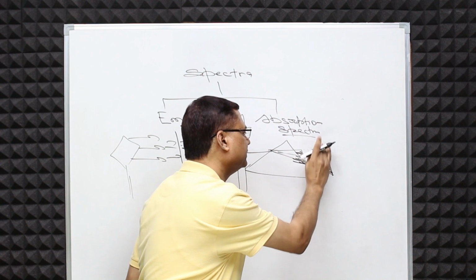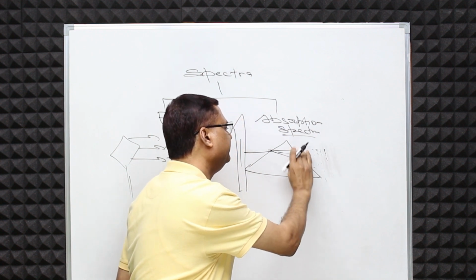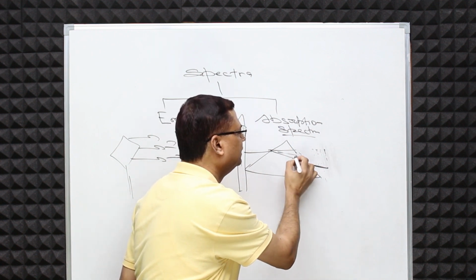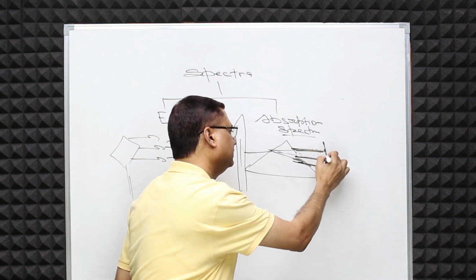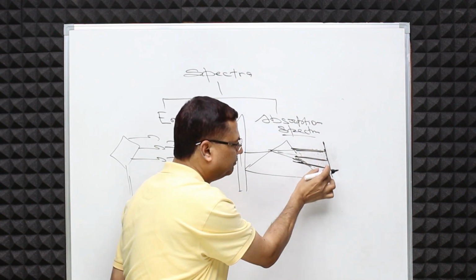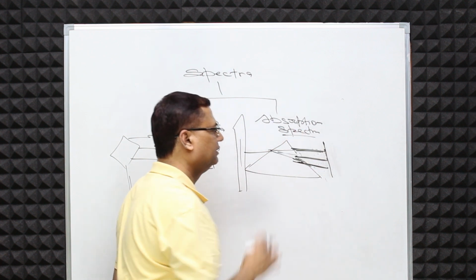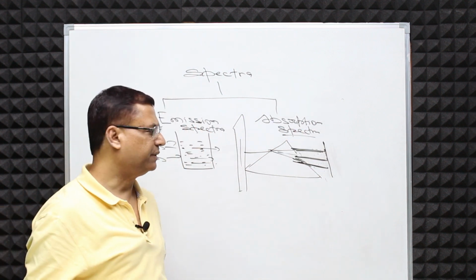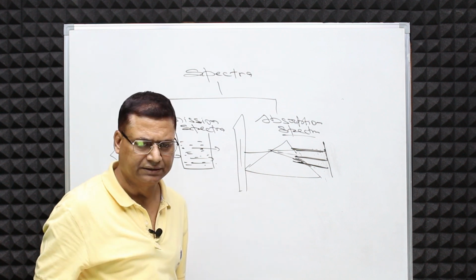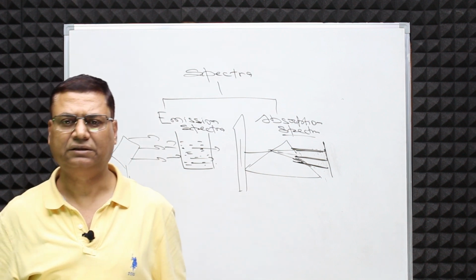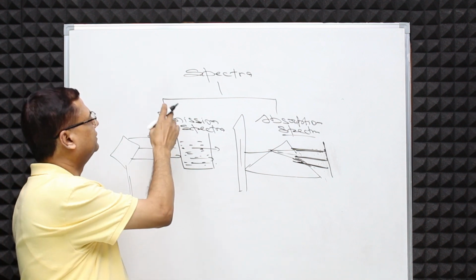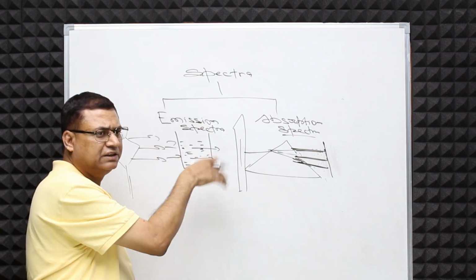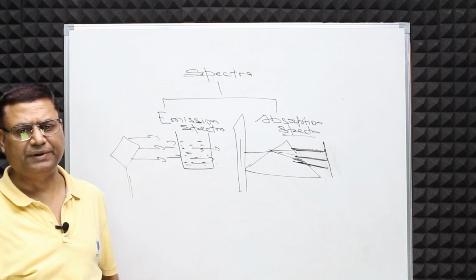It's not continuous. Its continuity is missing. So it is now made up of only a few colors. These colors appear separate, bright, dark, and we call this line spectra. So it's now very clear: absorption spectra is usually a line spectra and emission spectra is usually a continuous spectra.